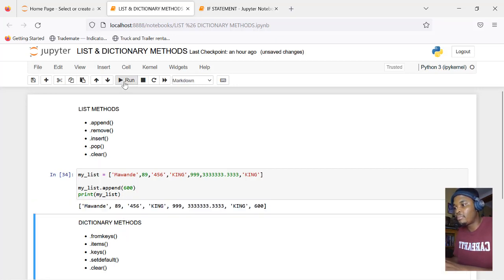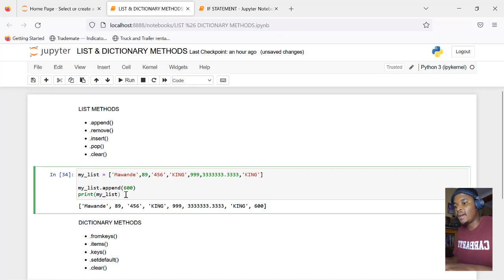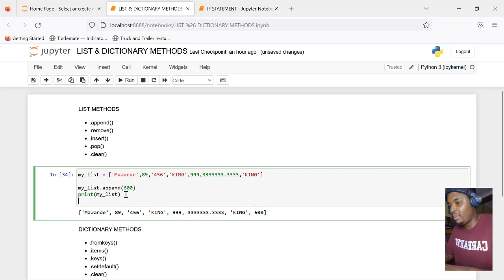If I print my list now, 600 got added to the end. Okay, that's what append does. So my list now has 600 at the end. Let's append again. My list dot append. Let's append a word. Let's append the word word.